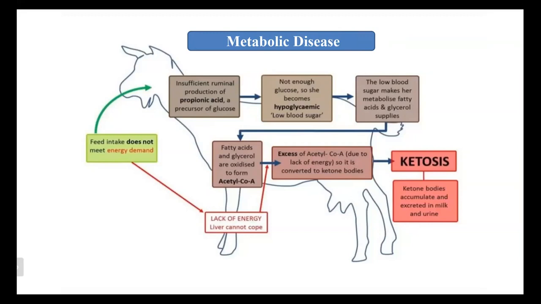If blood sugar is less, then it will metabolize fatty acid and glycerol. The fatty acid and glycerol will be converted to acetyl coenzyme A, and if acetyl coenzyme A comes in excess, it will be converted to ketone bodies, and they will lead to ketosis. Ketone bodies will be accumulated and excreted in milk and urine. So the liver is not able to cope up if there is lack of energy.